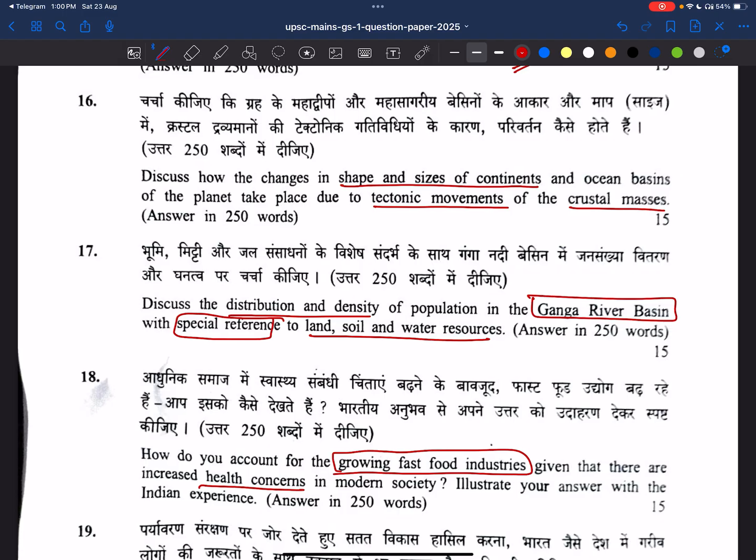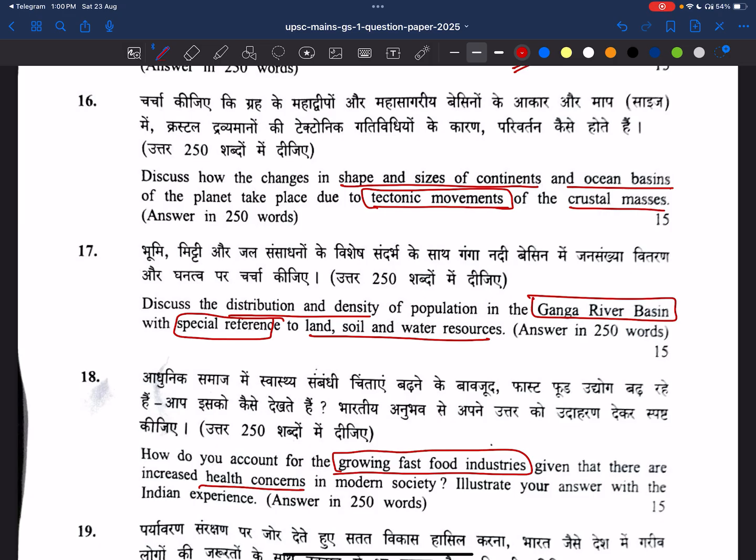Discuss how changes in shape and sizes of continents and ocean regions. So he is asking nothing but how the continents or oceans are formed, and that too due to the tectonic movements. We can write the evolution of this theory, like continental drift theory, one point like that. This is also a simple question only.